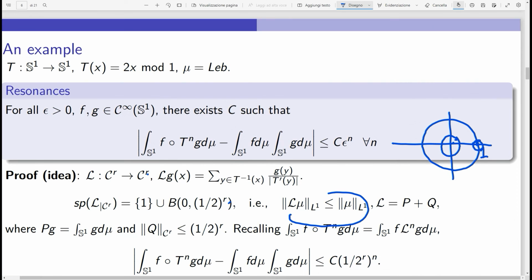But there has been a lot of study in past decades about these problems, where we see the presence of resonances and the decay of correlations associated with the essential spectrum of the transfer operator, which I will bring in my next slide.